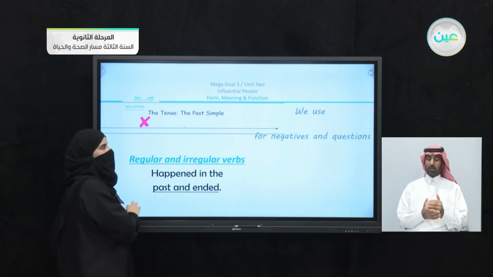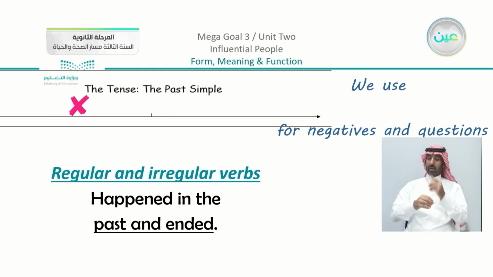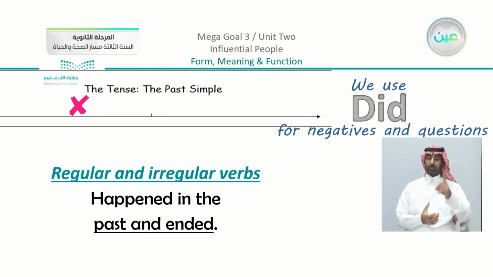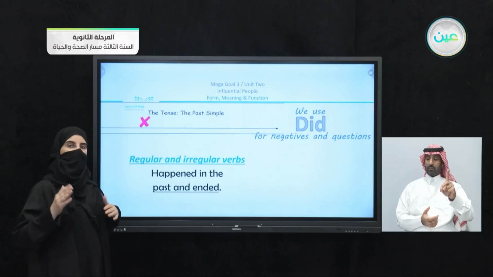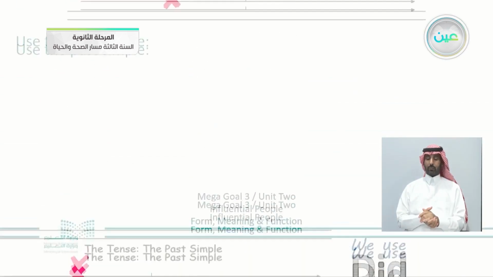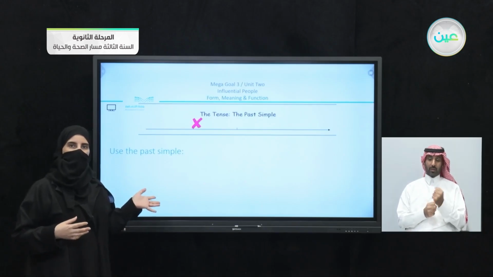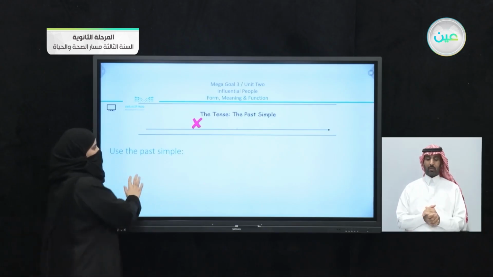There is something very important that we use for negatives and questions. As we mentioned, we have the helping verb did. One verb is used for the singular or the plural. Now we have explained the difference between the structure. I'm going to see the meaning. What is different for the past simple? Now, what do we use the past simple for?